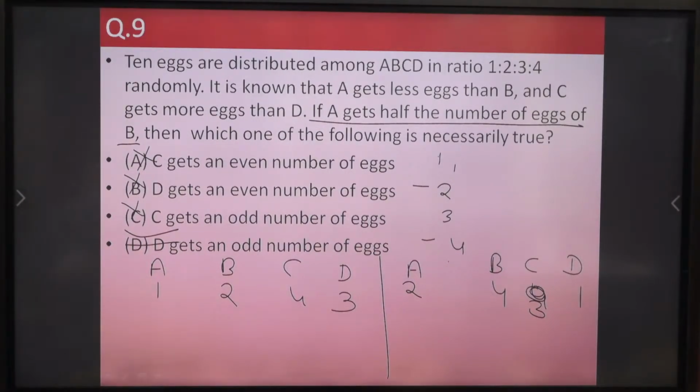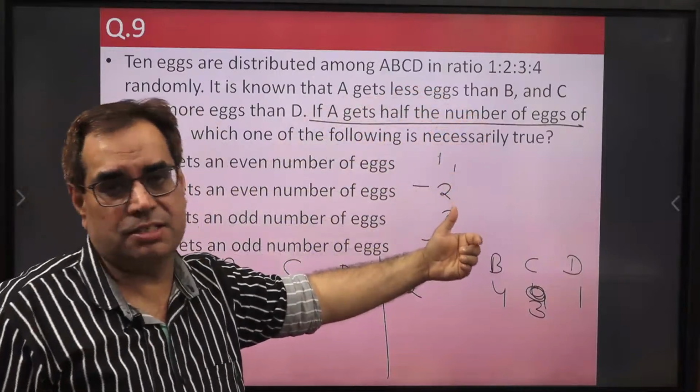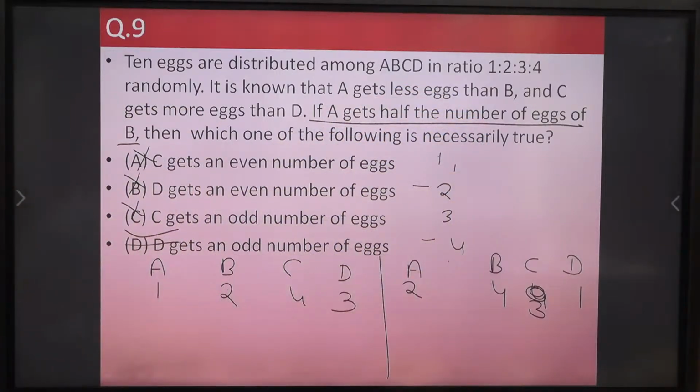Okay. So you can see the concept of the question. Now directly this is from the topic ratio and proportion, but some logic is also required. Common sense is also required. Okay. Now let us move to the next question, number 10.